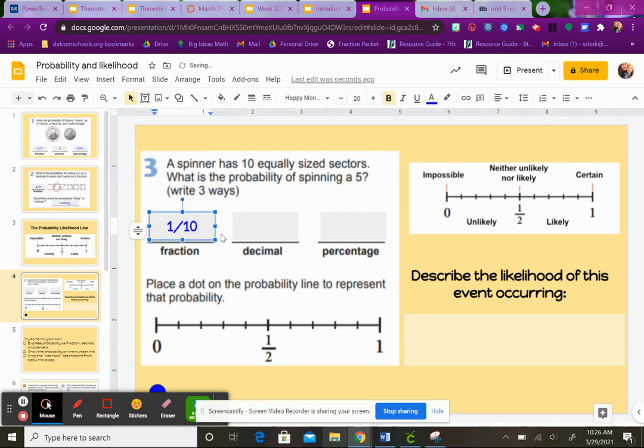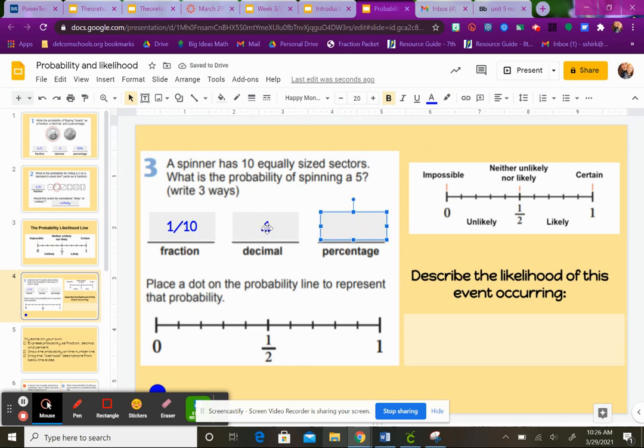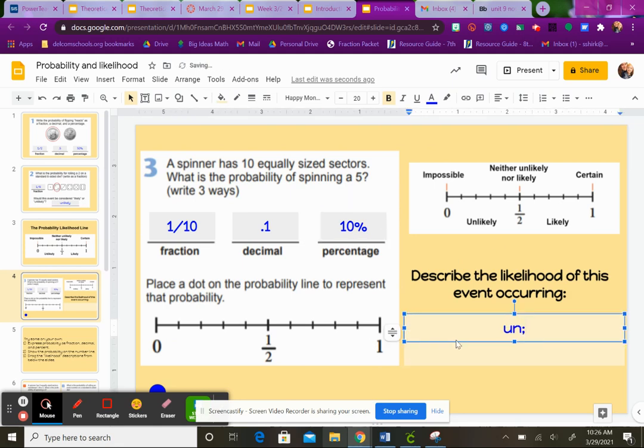This one is actually pretty easy to change to a decimal. 1/10, if you remember, is the first tenths. So if there's 1/10, it's 0.1. And to make that a percent, we move our decimal point 2 places to the right, and that's 10%. And so that is an unlikely term because it's pretty small.